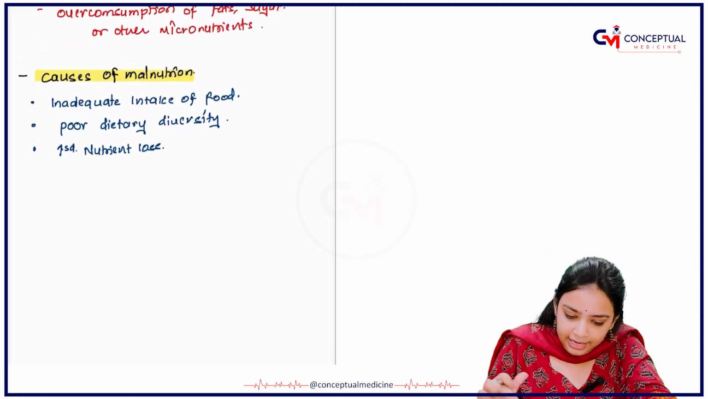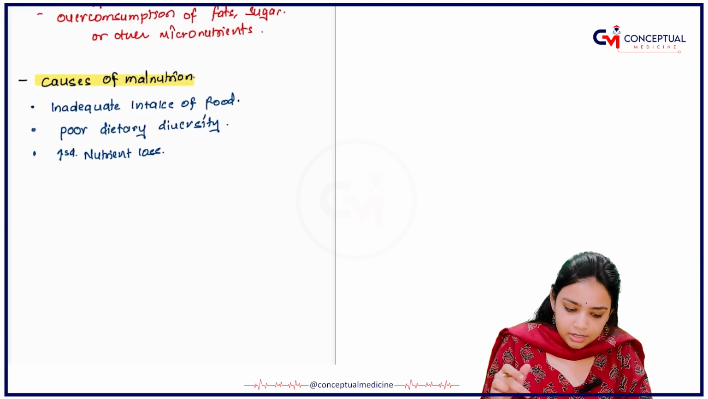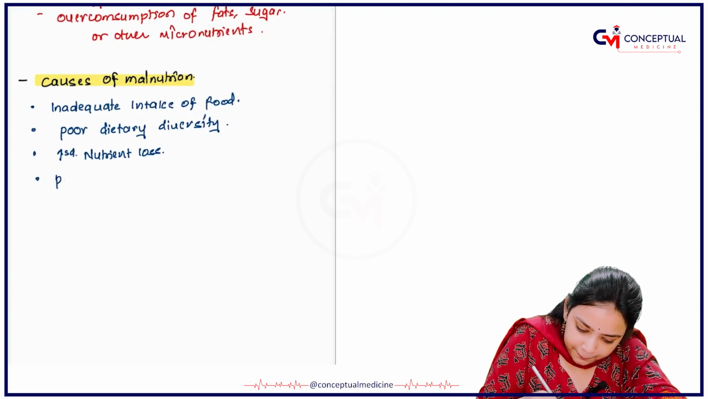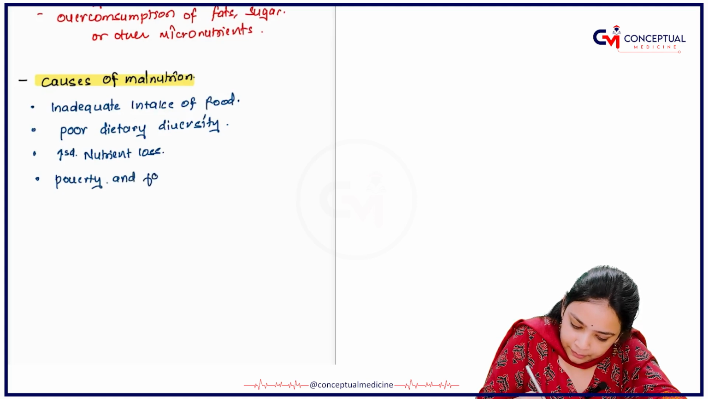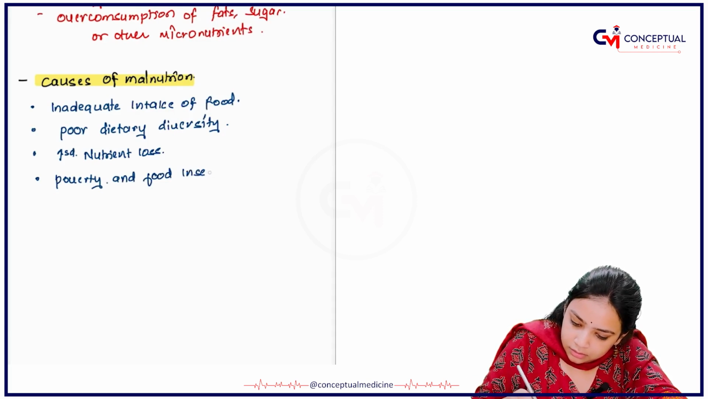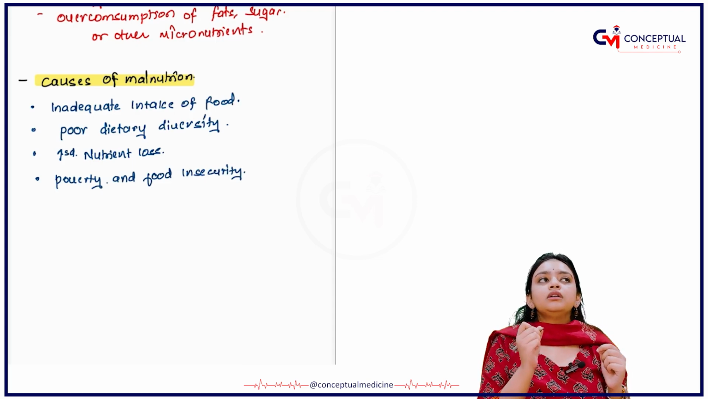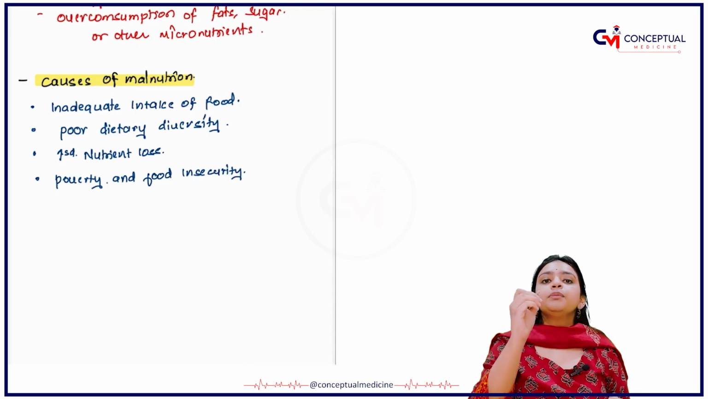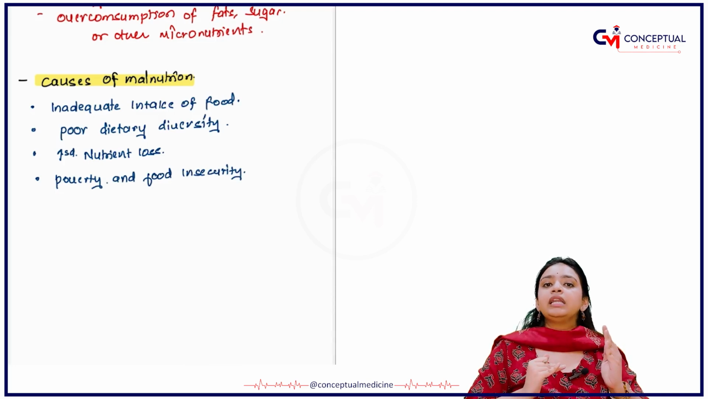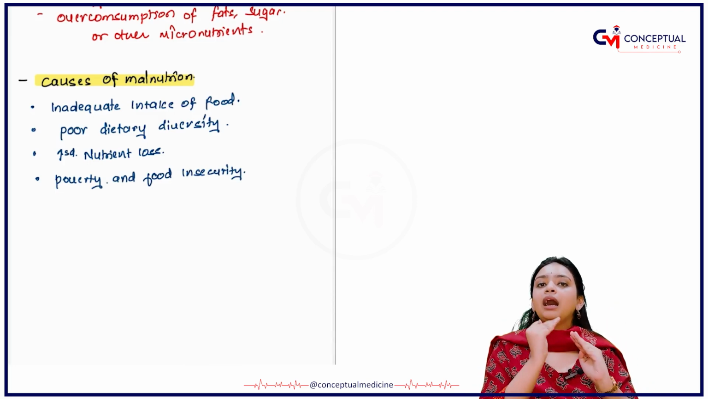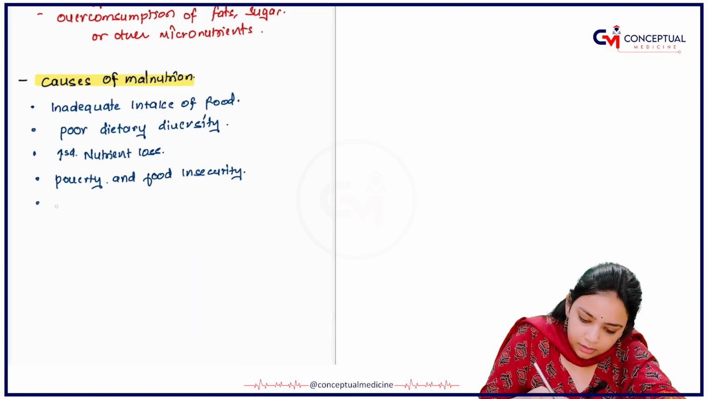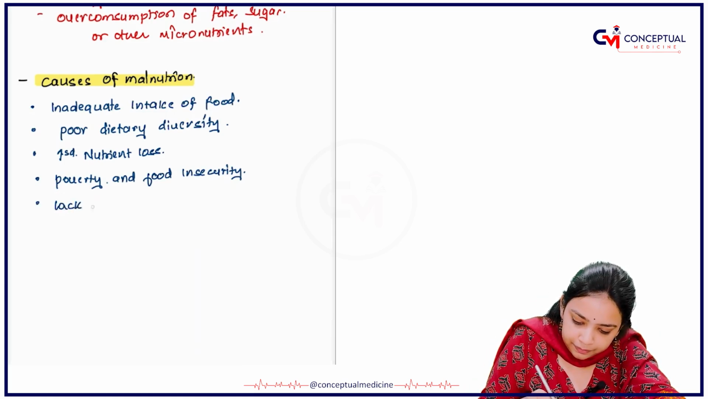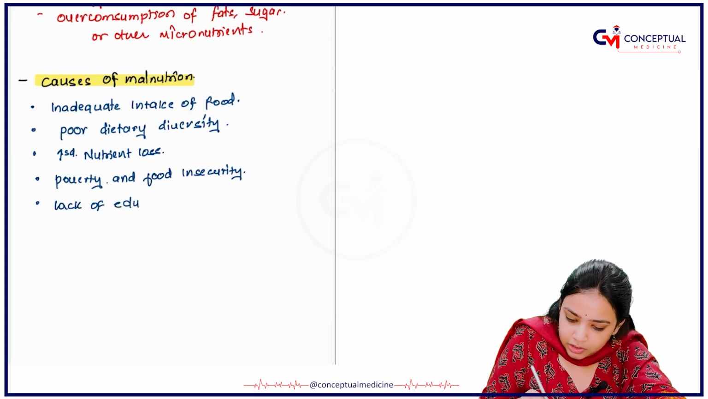Now, next the cause is poverty and food insecurity. I guess you know the term below poverty line. So the people who are below the poverty line are more prone to developing malnutrition. Okay. Next is the lack of education and awareness, obviously.